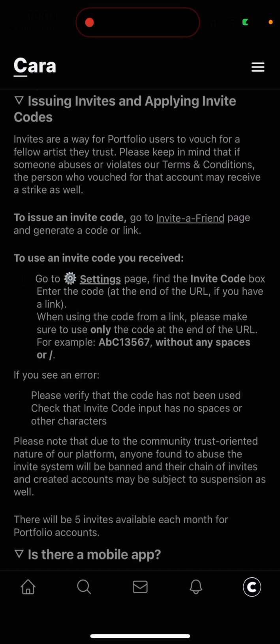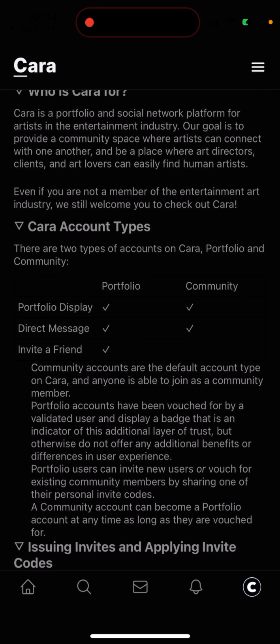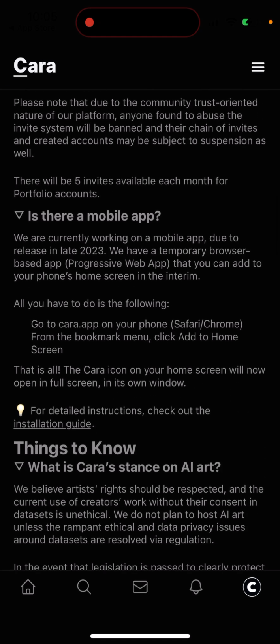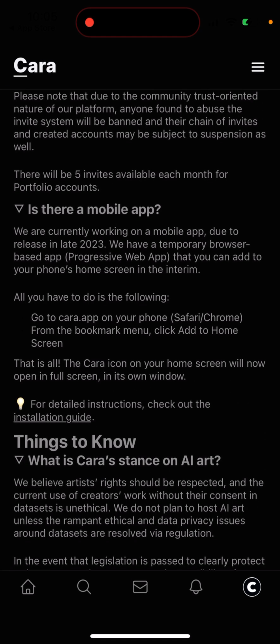You can also invite friends, again only if you have this portfolio account. As I understand, this portfolio account just adds some kind of verification badge, that you are a validated user. That's basically it. So more employers can see you here. So yep, now there should be a mobile app.